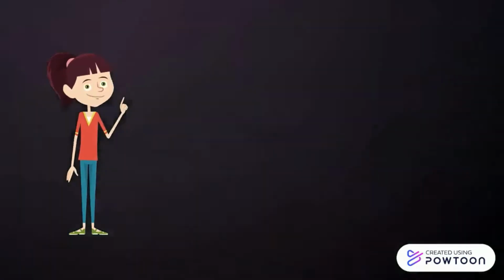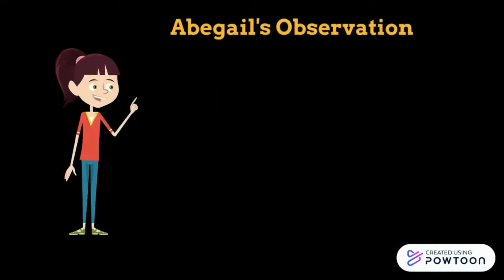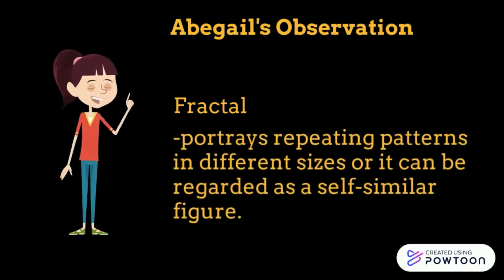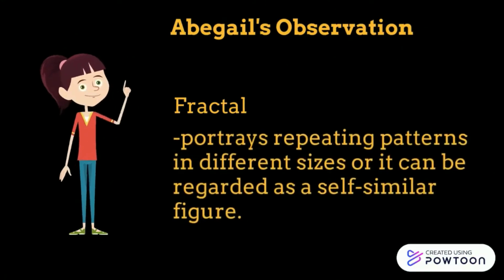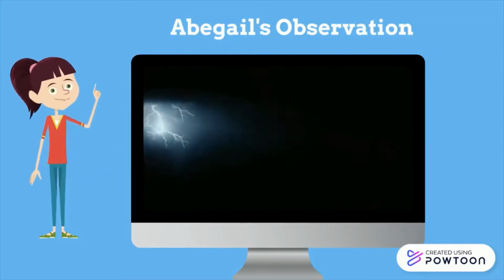First, we have Abigail's observation. She considered a lightning strike as her object, in which she noticed a pattern of a fractal. A fractal portrays repeating patterns in different sizes. Or it can be regarded as a self-similar figure. In this case, a lightning strike shows similar lines in varying sizes.